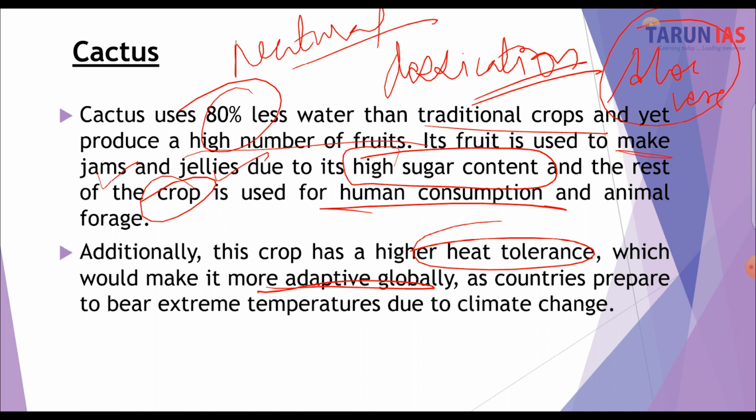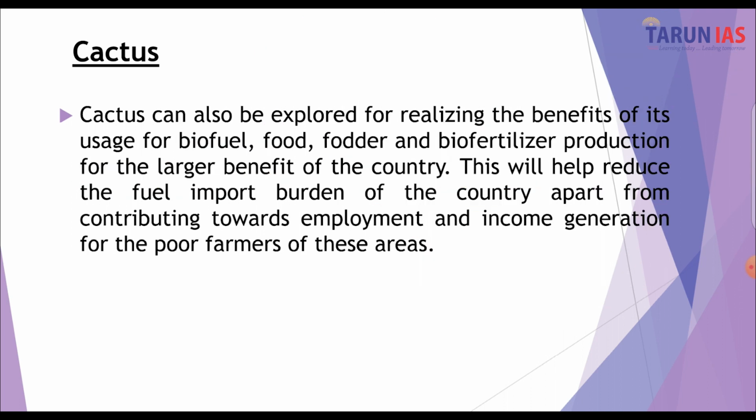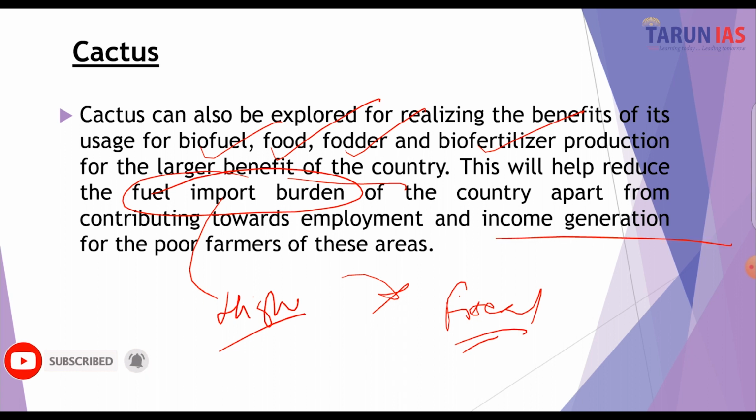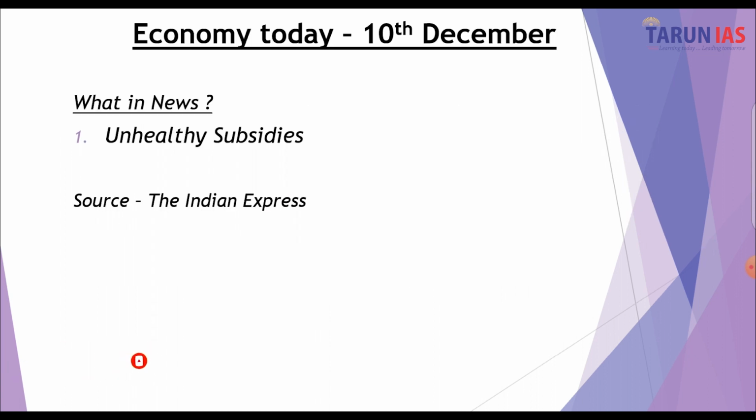They're more adaptive globally. And as countries prepare to bear the extreme temperatures due to climate change, cactus could be the plant which can be explored for realizing the benefits of biofuel, food, fodder, biofertilizer, etc., so as to extract the large benefits for the country. And this would also reduce the import of fuel, which has a higher import burden that directly impacts the fiscal plan of the country. And it would also generate income for the farmers, and it will also contribute towards employment.